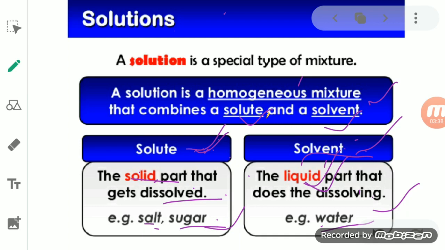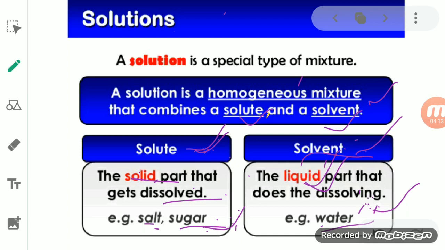When you take a spoonful of sugar and add it to the water, this sugar, the solute, gets dissolved in the liquid water. Water dissolves the substance added to it, so it will dissolve the sugar or the salt.